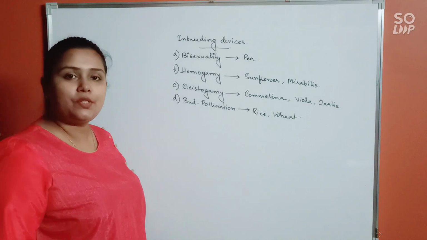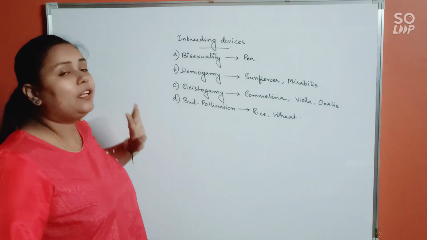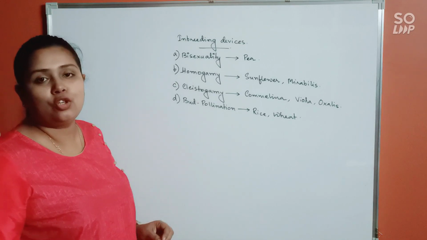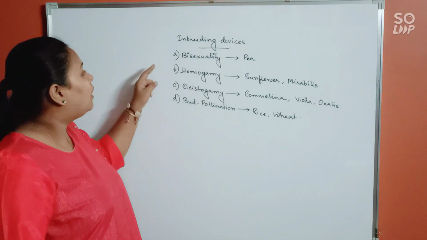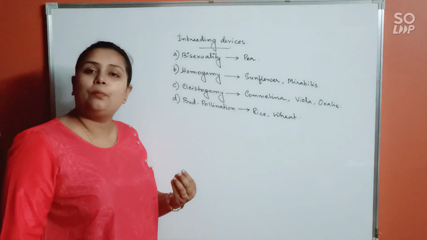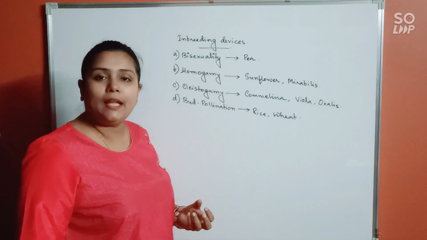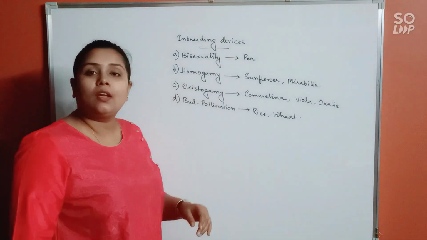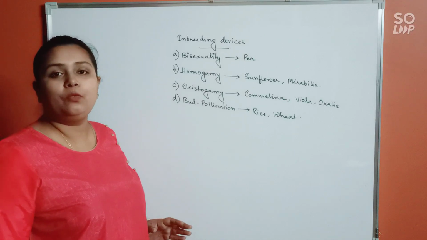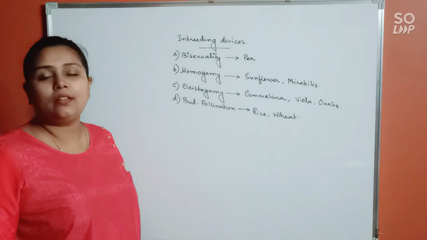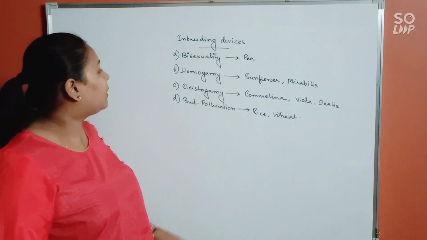Let me revise it once again for you. Inbreeding device means the strategies taken up by a plant to ensure self-pollination. First is bisexuality. Here the flower will bear both stamen and carpel, and hence chances of self-pollination will increase. Homogamy. Here the stamen and the carpel would mature at the same time, thereby again increasing the chances for self-pollination.